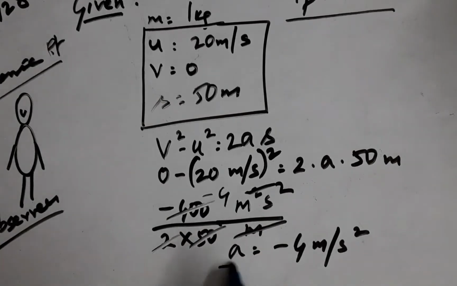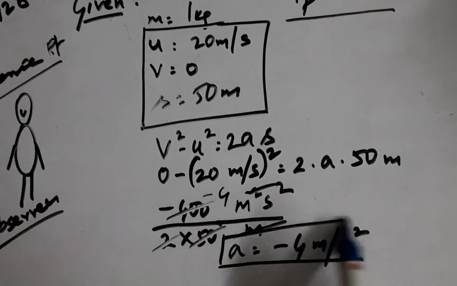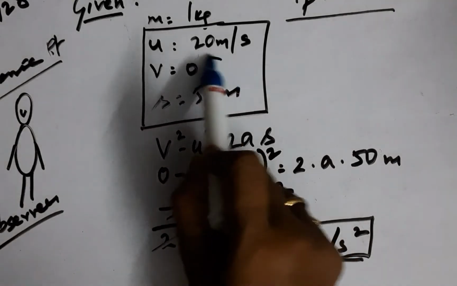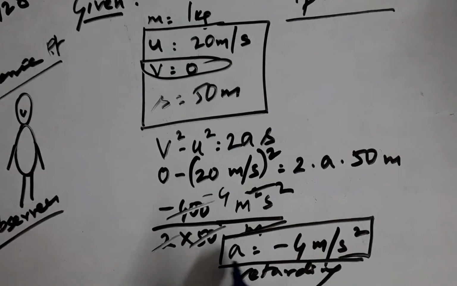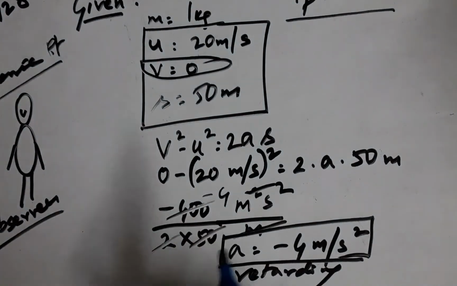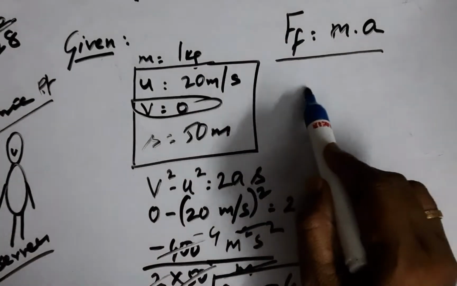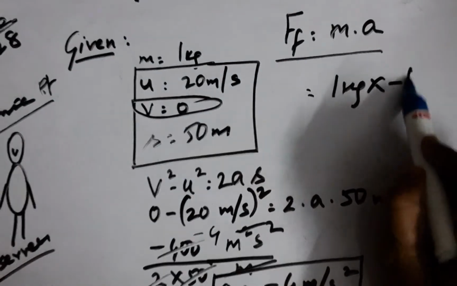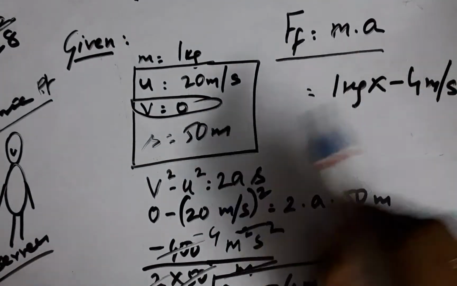And here the acceleration is negative, and therefore it is retarding. It is called retardation. It is a retarding force, and therefore the body has come to rest. This shows that the acceleration is negative. And now, mass in hand, acceleration arrived at, we can arrive at the frictional force, which is 1 kg into negative 4 meters per second square.